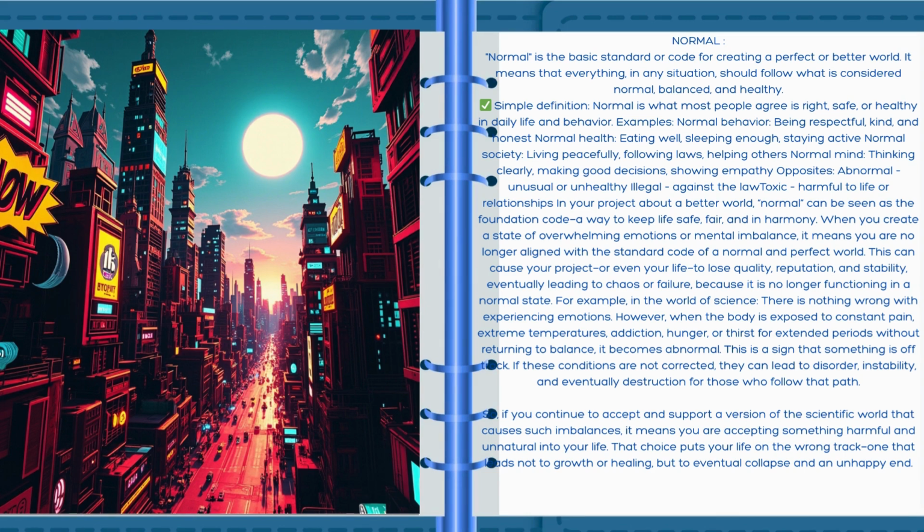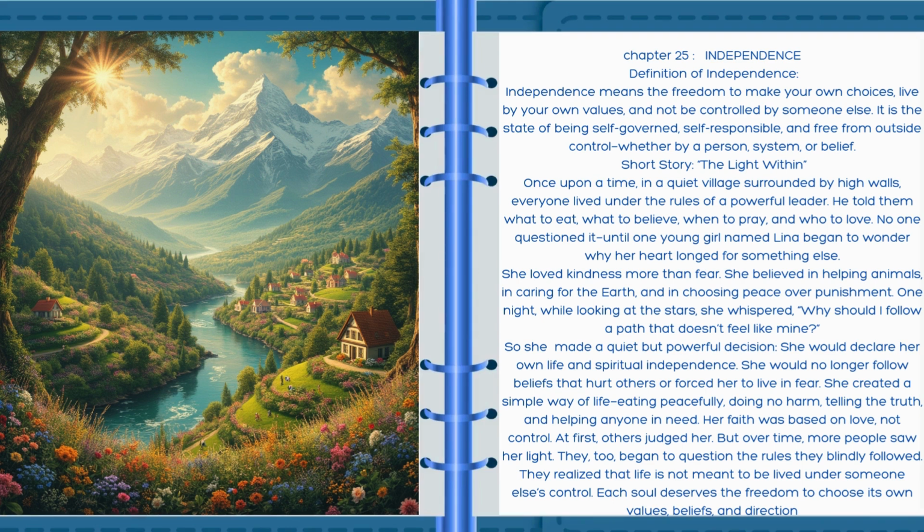For example, in the world of science, there is nothing wrong with experiencing emotions. However, when the body is exposed to constant pain, extreme temperatures, addiction, hunger, or thirst for extended periods without returning to balance, it becomes abnormal. This is a sign that something is off track. If these conditions are not corrected, they can lead to disorder, instability, and eventually destruction for those who follow that path. So, if you continue to accept and support a version of the scientific world that causes such imbalances, it means you are accepting something harmful and unnatural into your life. That choice puts your life on the wrong track, one that leads not to growth or healing, but to eventual collapse and an unhappy end.